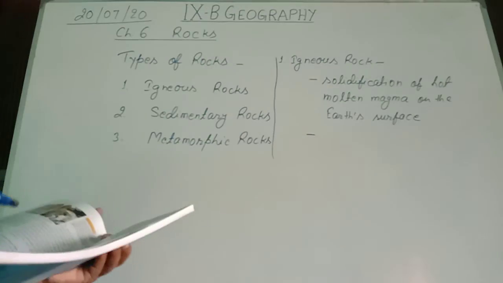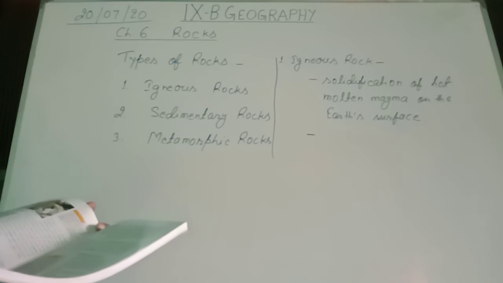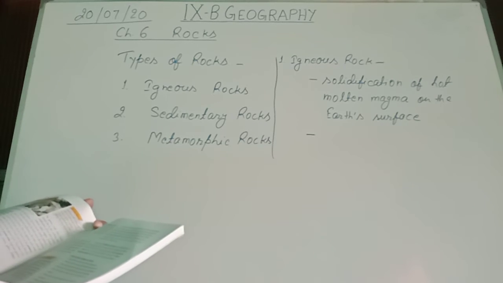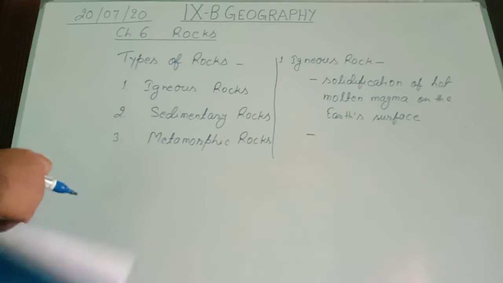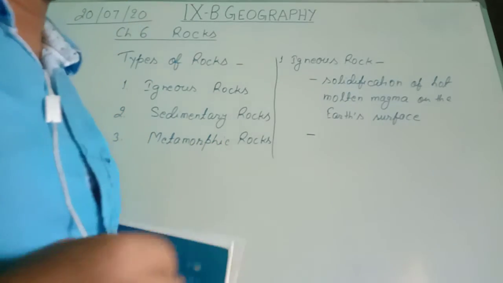Second feature: at the time of its birth, the Earth was in the molten state. On cooling and solidification, the outer crust of the Earth was formed. Thus, the igneous rocks were the first to form and are known as the primary rocks. This is also called primary rocks.